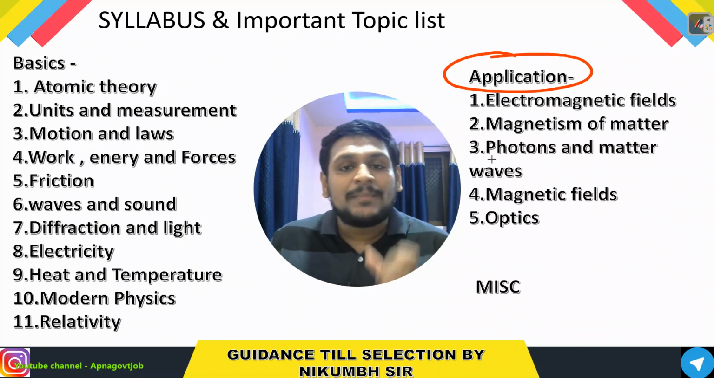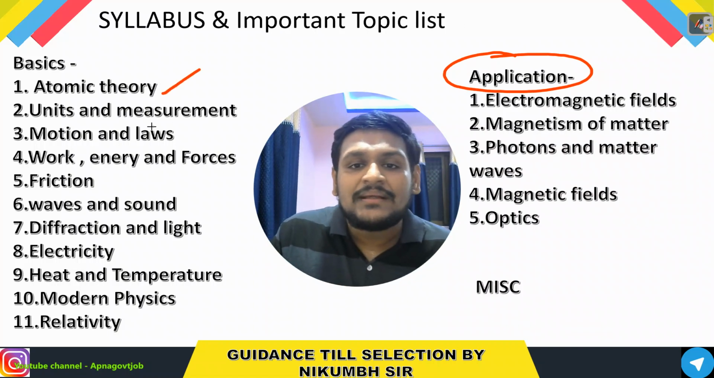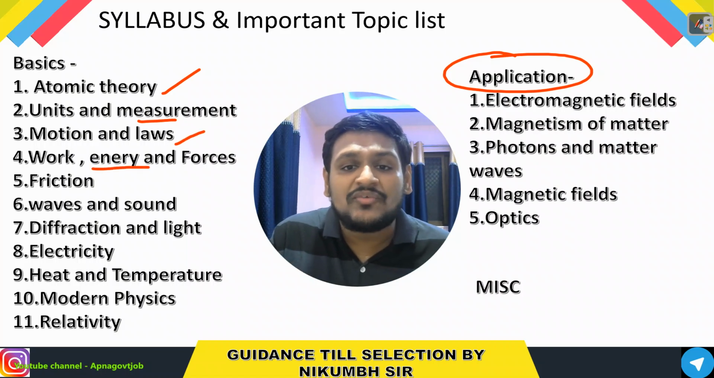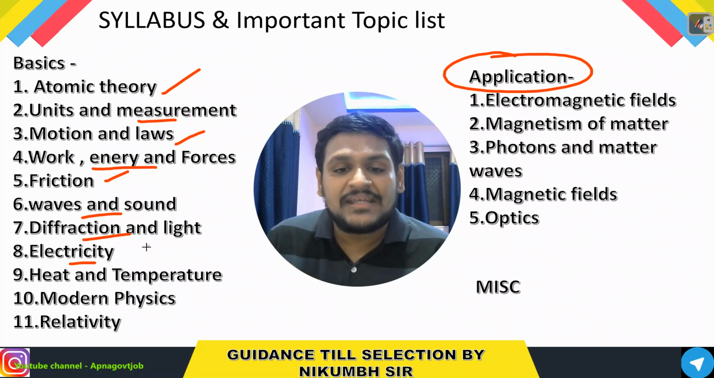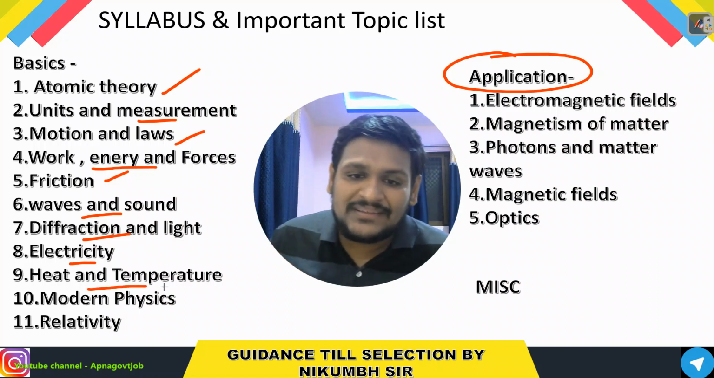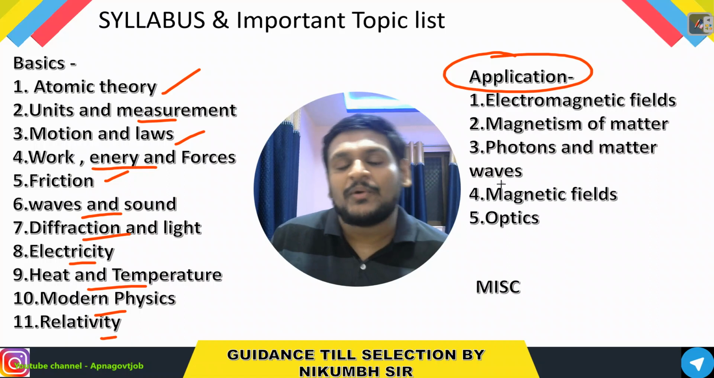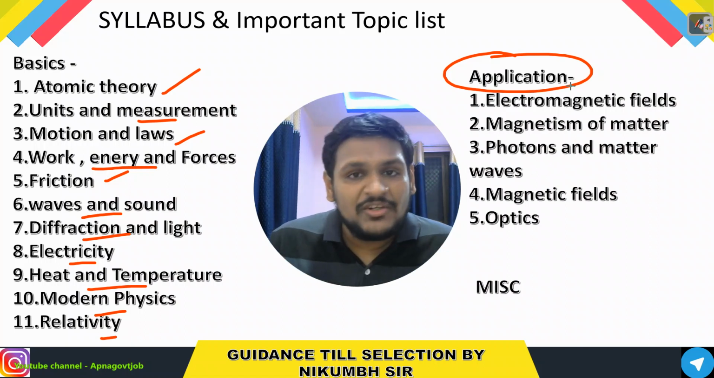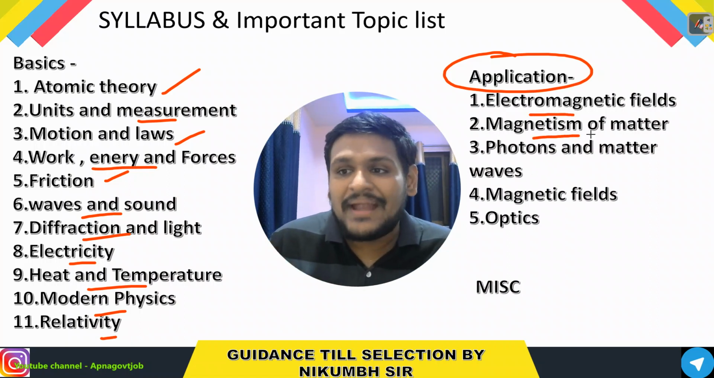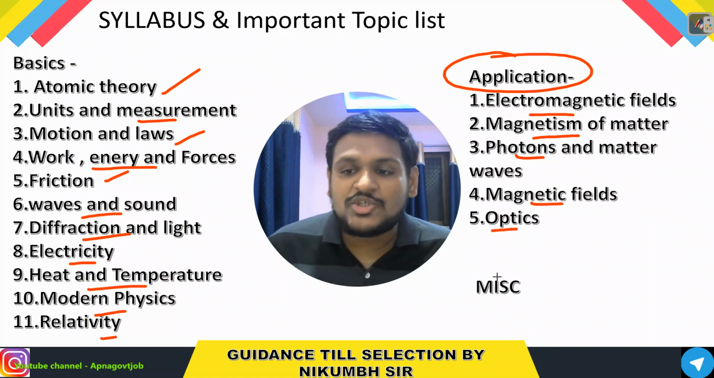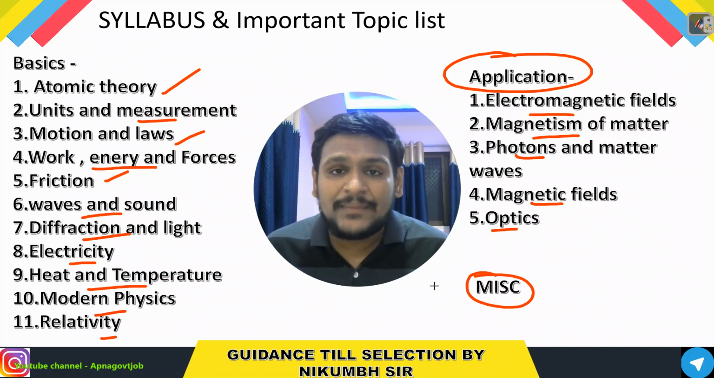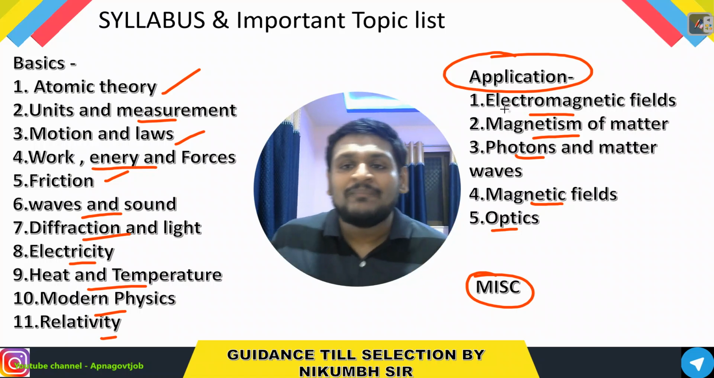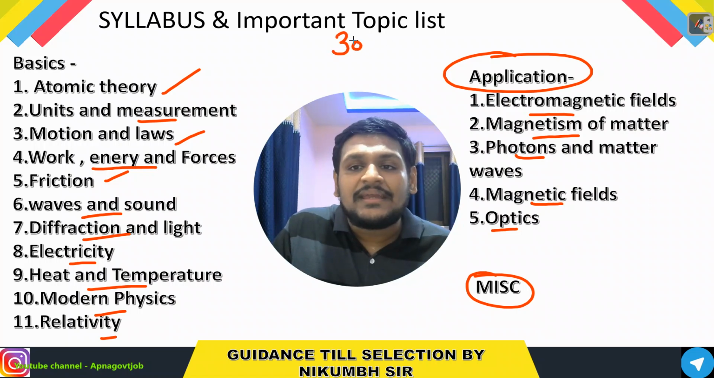Under basics, what you need to study: atomic theory, units and measurement, motion and laws, work, energy, forces, friction, waves and sound, diffraction and light, electricity, heat and temperature, or I can say directly thermodynamics also, and modern physics relatively. What are the application parts we need to study? First is electromagnetic fields, then magnetism of matter, photons and matter waves, magnetic fields and optics. Also some miscellaneous part will be there in your exam paper. So this is the total syllabus for your ATC recruitment. In total, you will get 30 questions from physics.